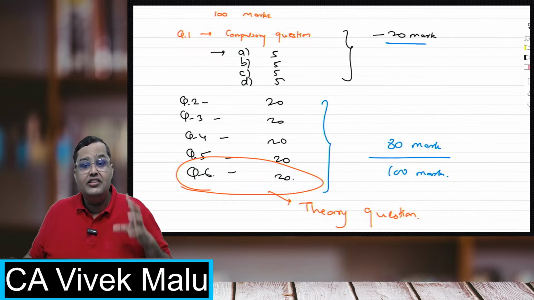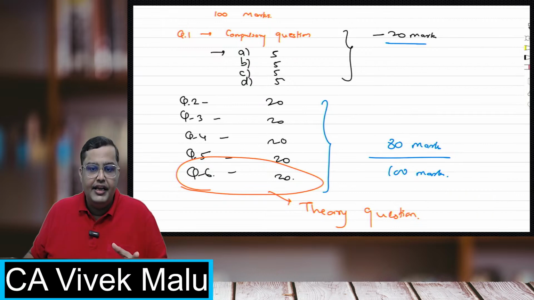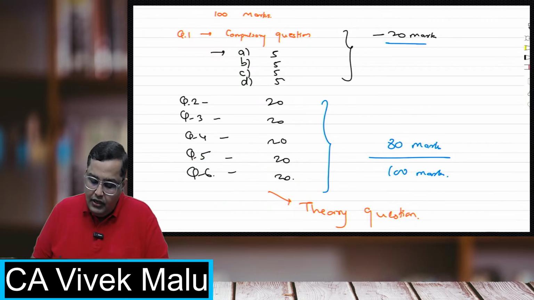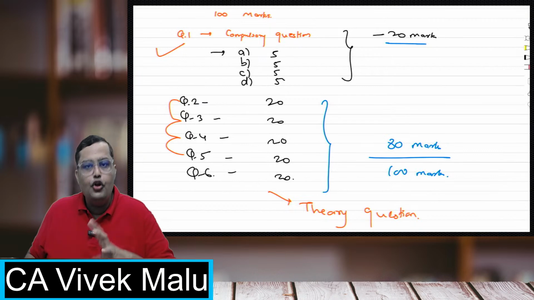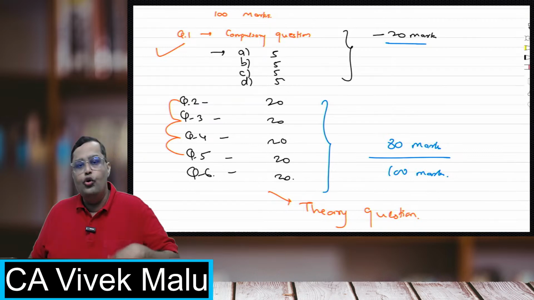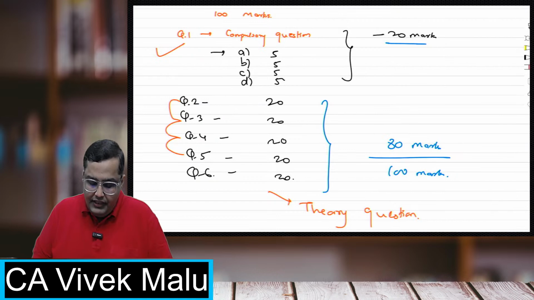Students who are very comfortable with practicals and not theory can plan to do question 1, which is mandatory, and then questions 2, 3, 4 and 5, and not opt for the theory question.